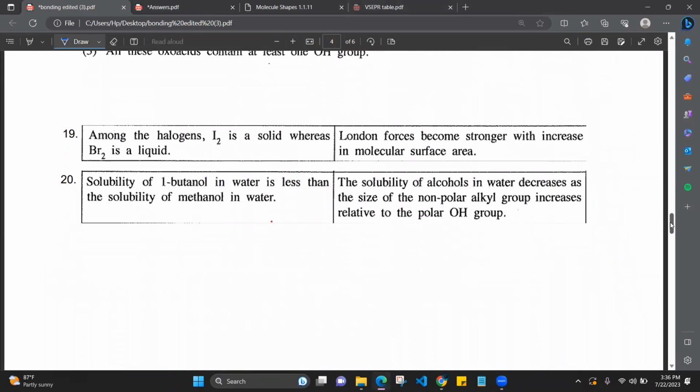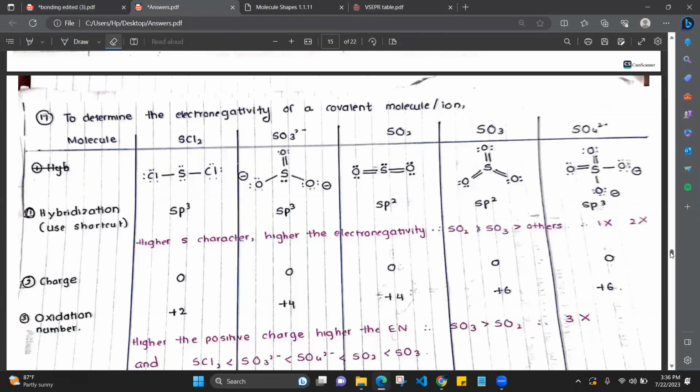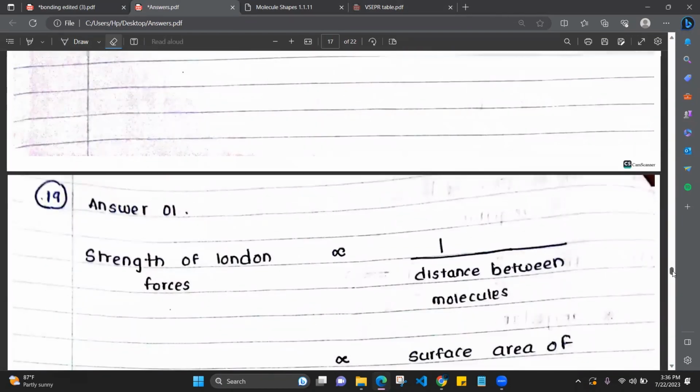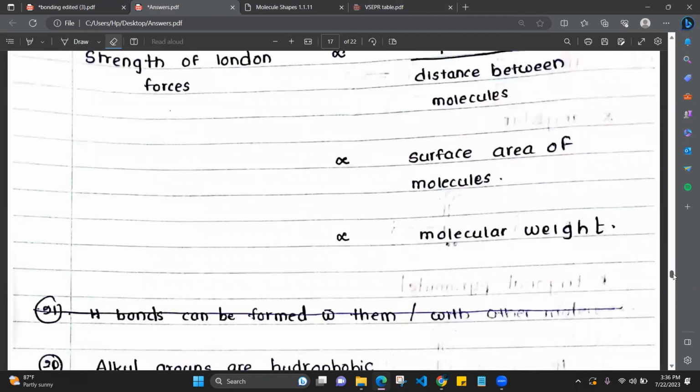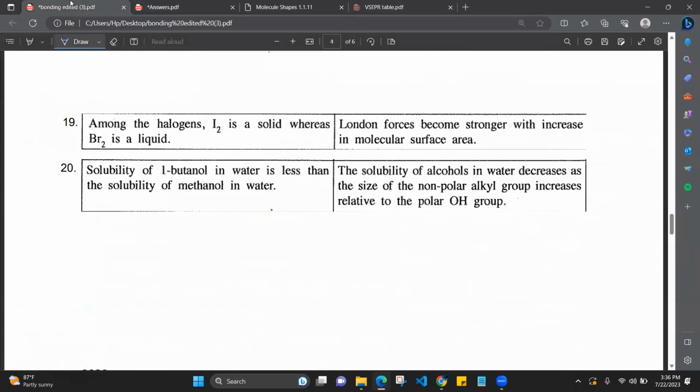Right. Then the next question. Among the halogens, I2 is a solid, whereas bromine is a liquid. London forces become stronger with the increase in the molecular surface area. Okay. Right. Now the theory here, what is the theory? The strength of the London forces is the theory. Why? Because they're asking whether it is a solid or a liquid, right?